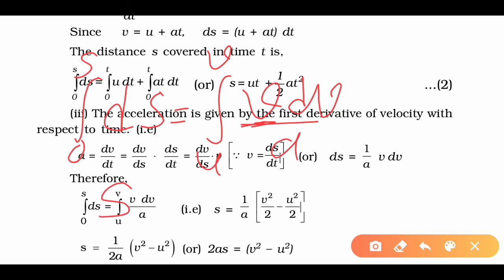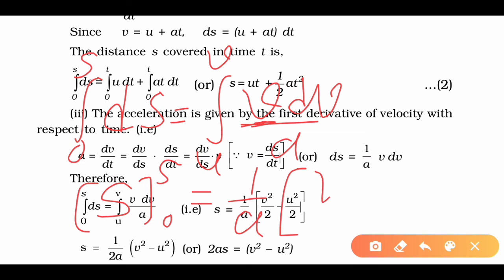So we got s over here, and this will be equal to, a is a constant, now we will get v square upon 2. Now we put the limits. Okay, now next we will put the upper and lower limits in this equation.